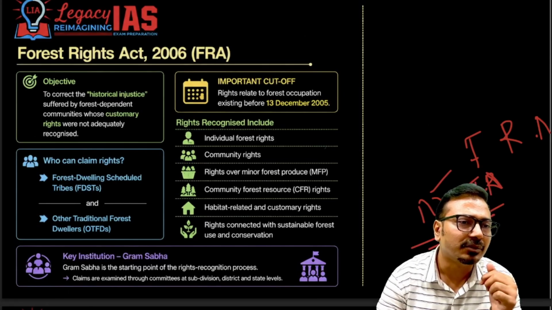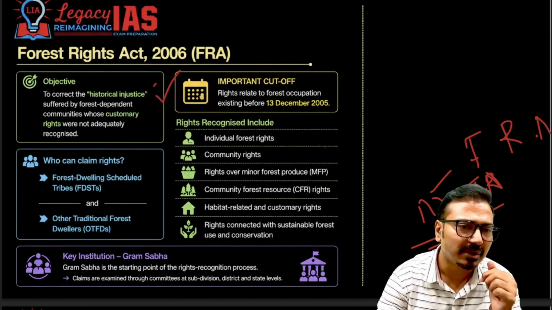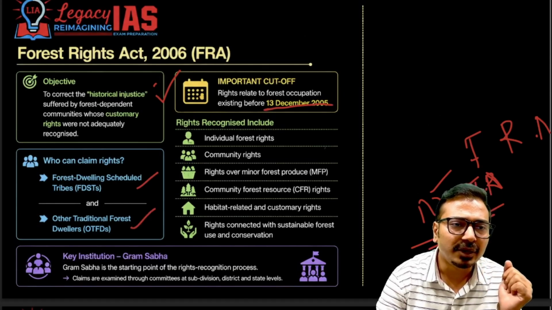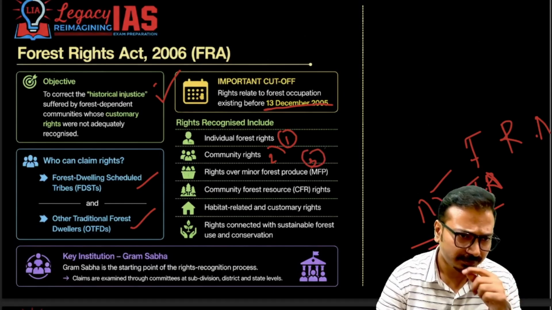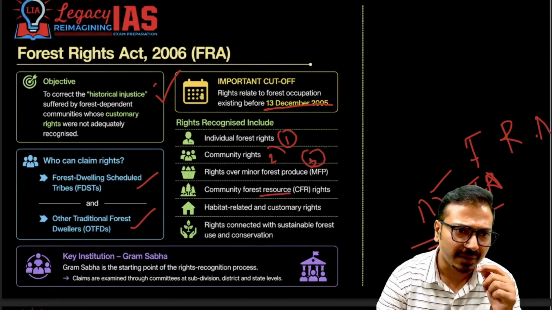Now what is the objective? To address the historical injustice done to tribal communities, ensuring different rights of tribal communities and forest dwellers. The cutoff date is 13 December 2005. Now who can claim the rights? Forest-dwelling Scheduled Tribes as well as other traditional forest dwellers. Individual forest rights are recognized, second, community rights are recognized, third, rights over minor forest produce, fourth, community forest resource rights.